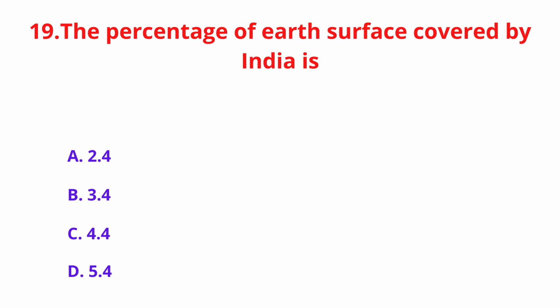The percentage of Earth's surface covered by India is option A. 2.4, B. 3.4, C. 4.4, and D. 5.4. And the correct option is option A. 2.4.